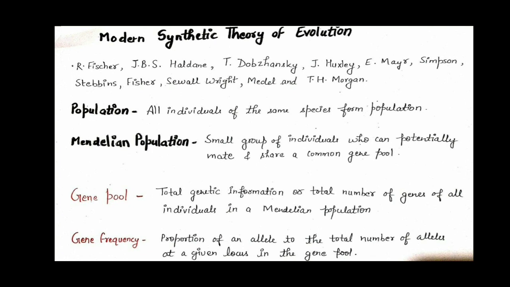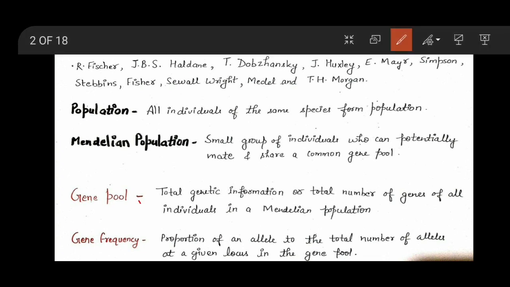Next is a Mendelian population. It is a small group of individuals who are able to interbreed, in which mating is possible, and because of this mating they have a common gene pool. So what is this gene pool? Next is our gene pool.